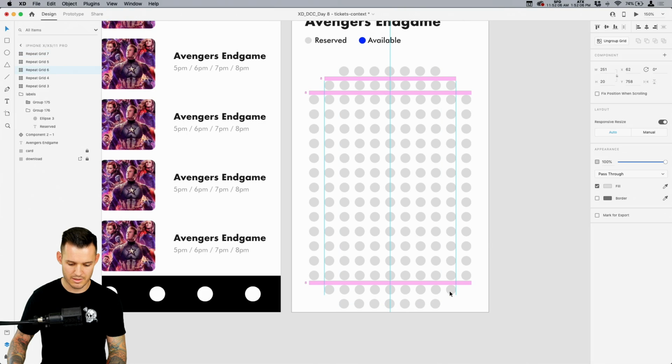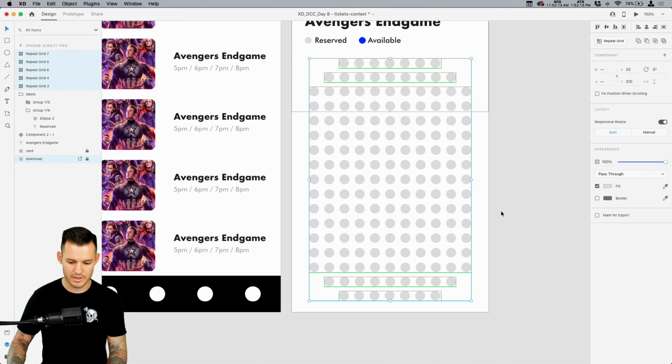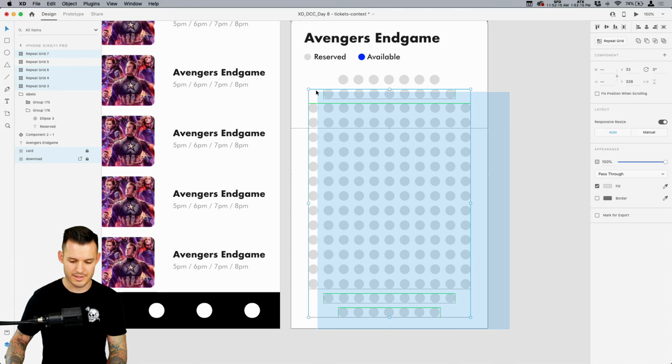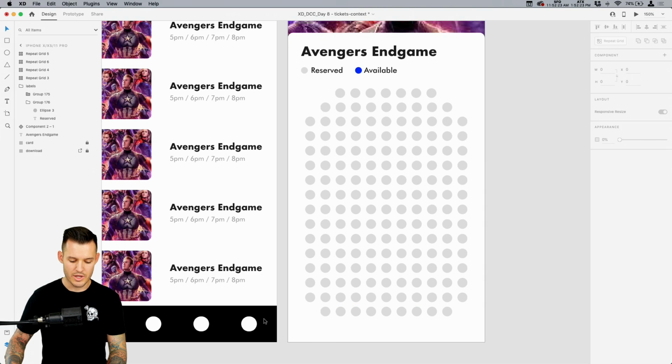That goes there. This goes here, something like this. We're gonna take all of them and just use our vertical distribution tools to make sure that everything is good. Now, we could keep playing with this, right? Couldn't we? We could make it a little smaller or change it, but I feel like that's a pretty cool seating chart.